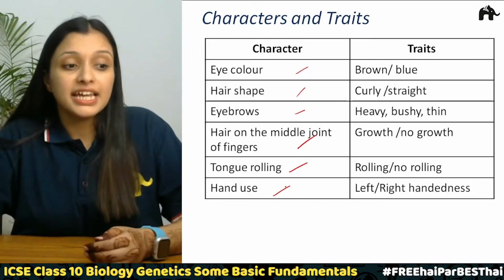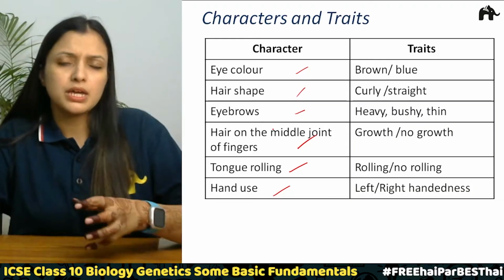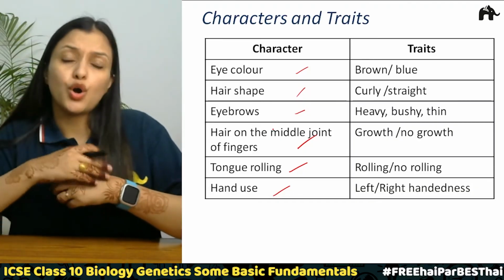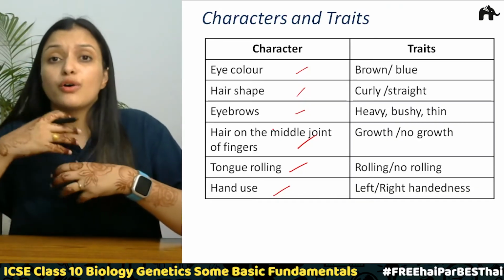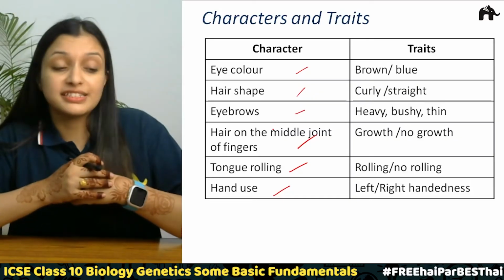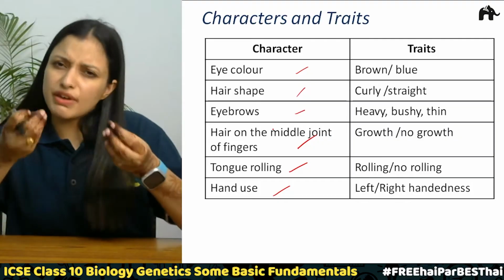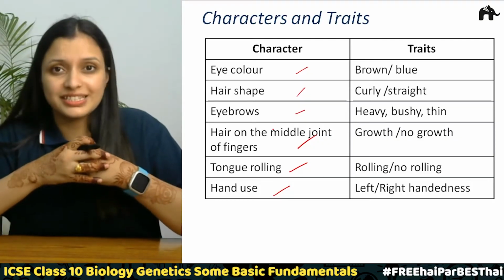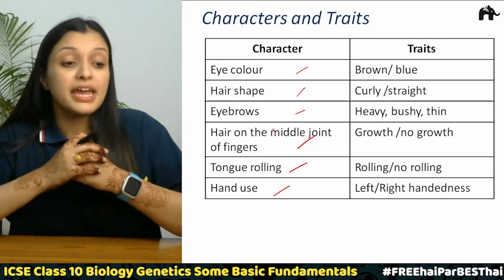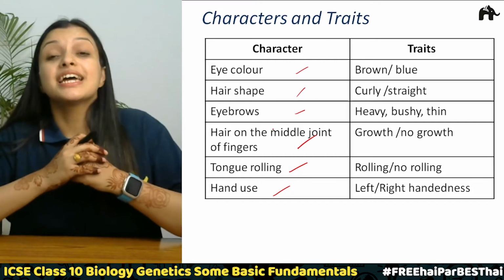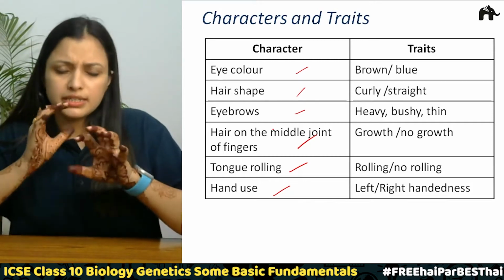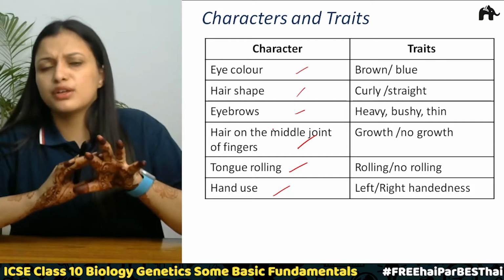Talking about hair shape, are the hairs curly, or wavy, or straight? These are the traits. Then eyebrows, either they are heavy, bushy, or very thin, so these are the traits. Same on the middle joint of fingers, growth or no growth, is there hair growth over there or not.